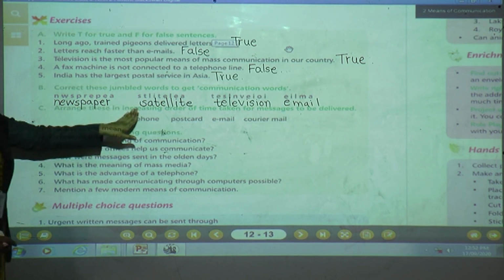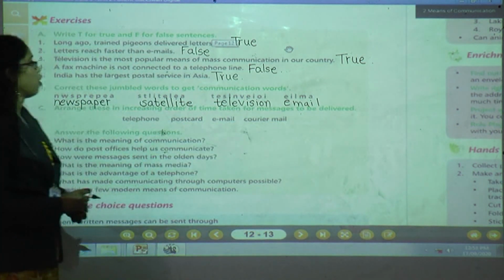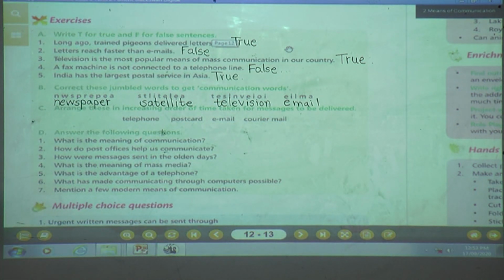What are you going to see in the next question? Arrange this in increasing order of times taken for message to be delivered. What are you going to do in this question? You are going to arrange the increasing order of time taken for the message to be delivered. What options have they given? First is telephone. Number 2 is postcard. Third one is email, and fourth one is courier mail. Come on, children. Which is the increasing order?